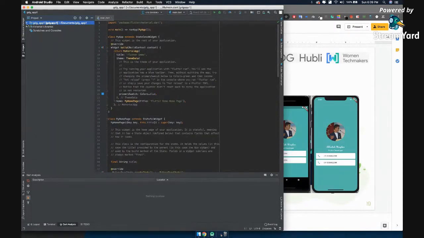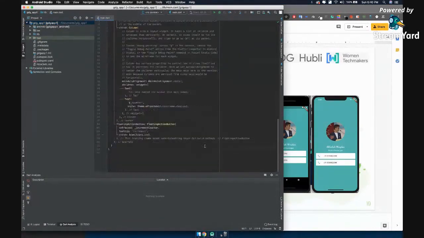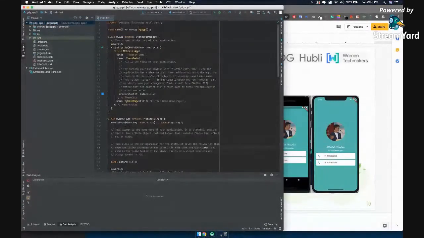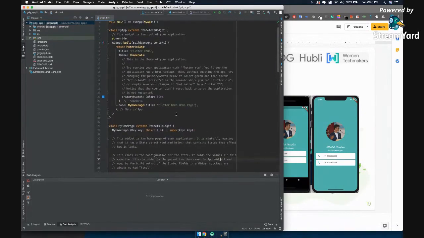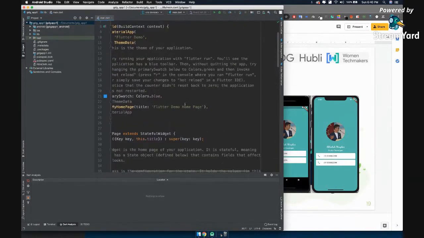Okay. So on the left side you have your project structure, and on the right side is the area where you will start building your Android application, or iOS application, or Flutter application. So basically this will be your working space, or office, or the place where you might build your own startup as well. Okay. So let's get started with the initial code itself, because we have a lot to discuss.